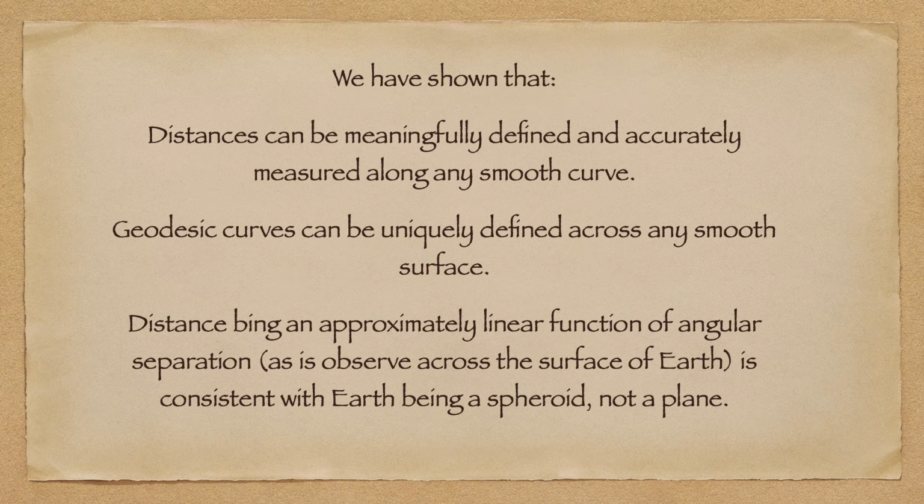We have also shown that the approximately linear relationship between distance and angular separation across Earth is consistent with Earth being approximately spheroidal and is inconsistent with Earth being planar. In short, every single element of Oakley's claim is utter rubbish, completely without logical, mathematical, geometric, or evidential support, as persuasive as it might sound on a t-shirt or a baseball cap.